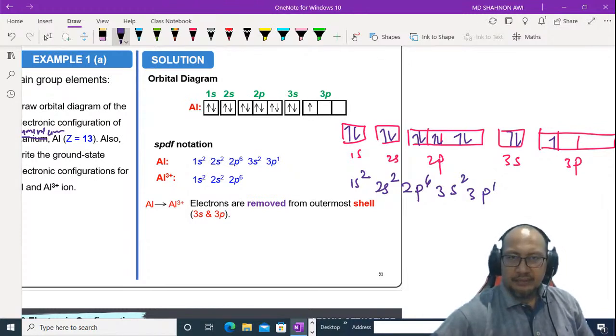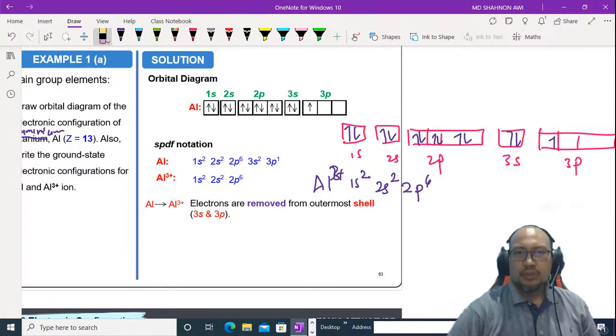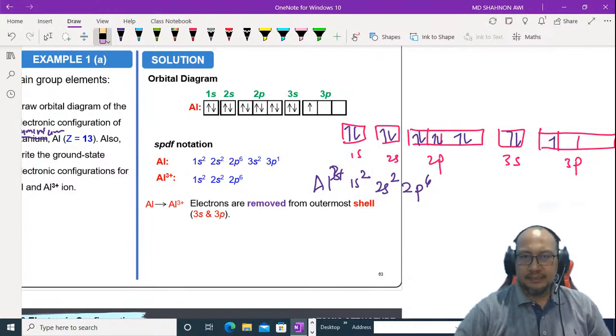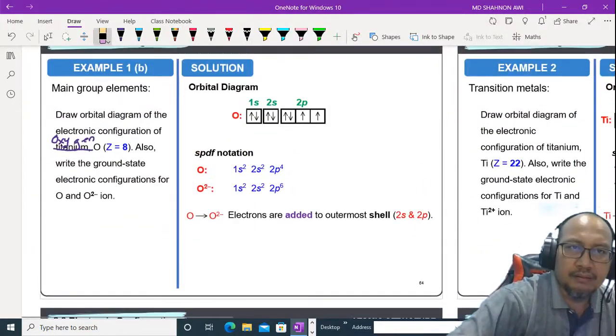And for Al3+, we have to remove electrons from the outermost shell. So this is 1 electron here, and another 2 electrons here. You just remove them. So it becomes 1s2, 2s2, 2p6.